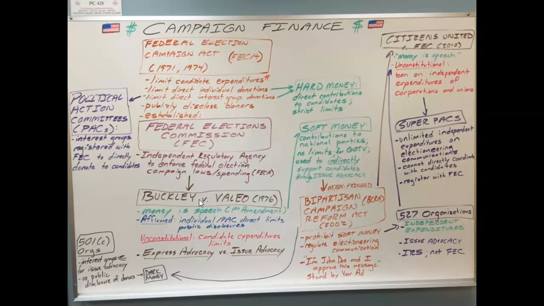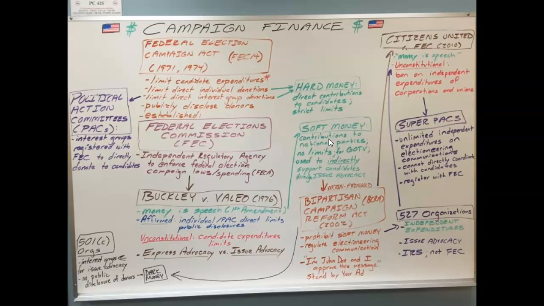Now, as soon as they ruled that number 2 and number 3 were constitutional, people started looking at the law and tried to figure out a way to get around those donation limits. And that created our first loophole called soft money. So basically what people would do to try to get around the individual donation limit was to donate money to the state party. So let's say I want to support Donald Trump, but I don't want to just give him $1,000. I want to write a more sizable check that will help him out.